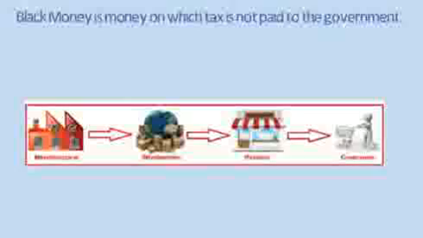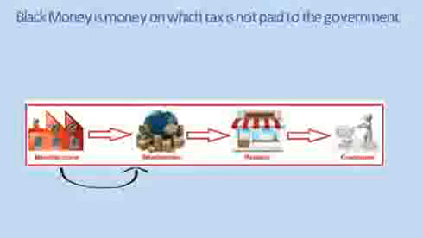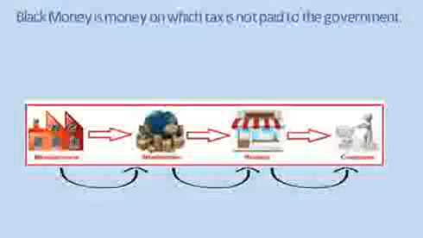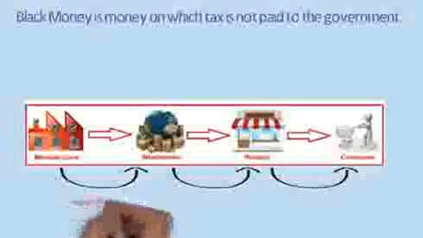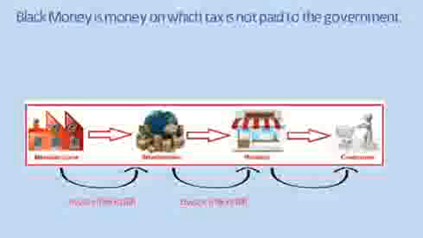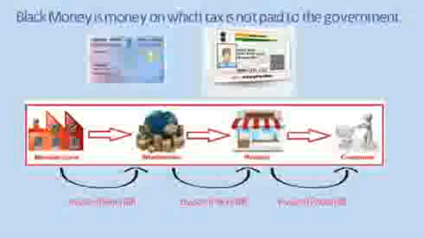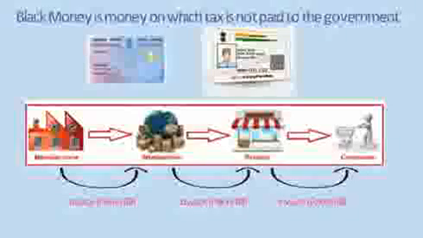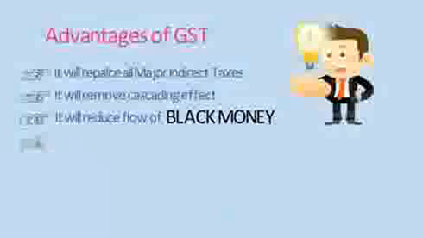GST is single tax on supply of goods and services right from manufacturer to the consumer. Credits of input tax at each stage will be available in subsequent stage of value addition. To get the credit of previously paid taxes, everyone will insist upon getting the invoice for the transaction. GST will have a paper trail which can be accessed by the income tax department. Users of PAN and Aadhaar will be required to file GST returns. This will help the income tax department to track transactions. In my view, this is the beginning of a new era where corruption will gradually subside.